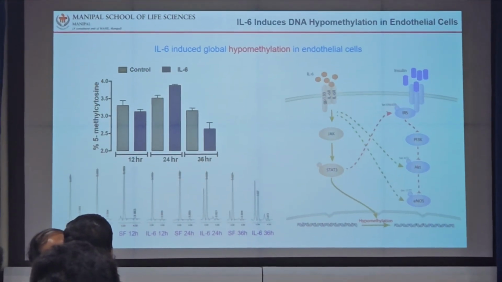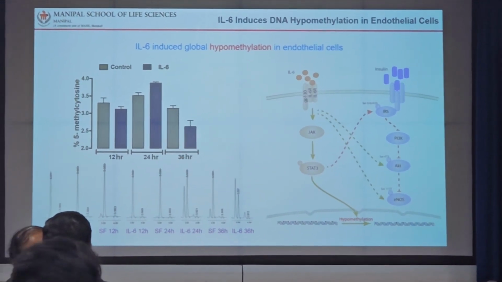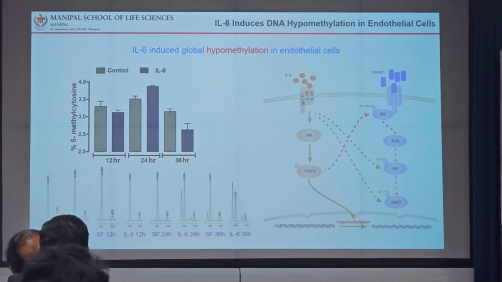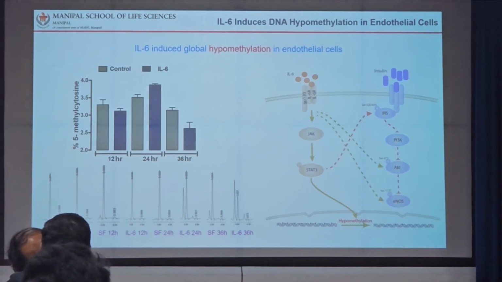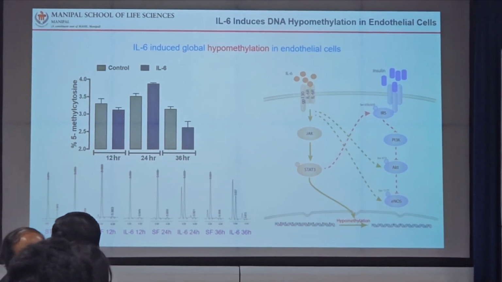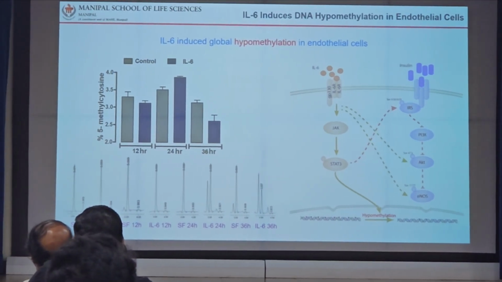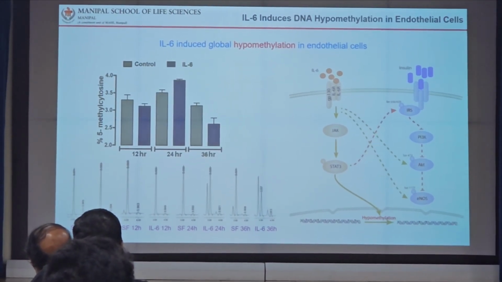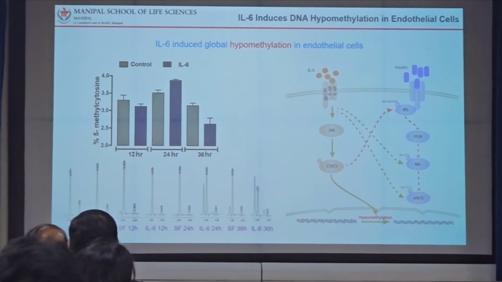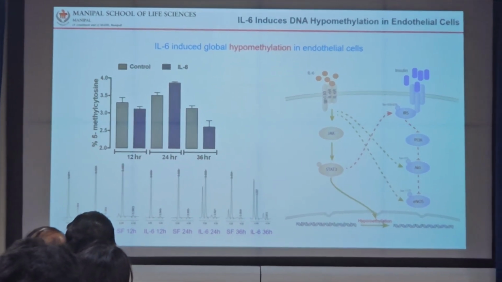So we started with a very basic experiment where we treated endothelial cells with different amounts of IL-6 in a time course manner, and then we tried to determine levels of methyl cytosine by HPLC. We found that IL-6 can induce a hypomethylation state in endothelial cells, which means that there are genes which can be overexpressed in response to IL-6 via epigenetic changes.